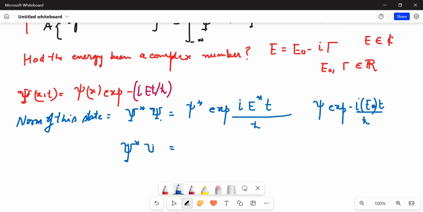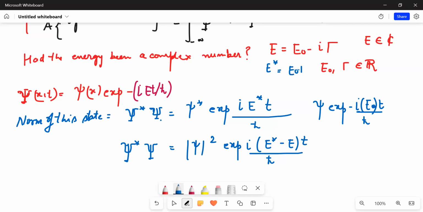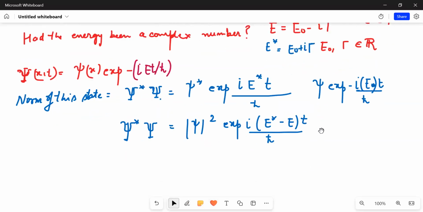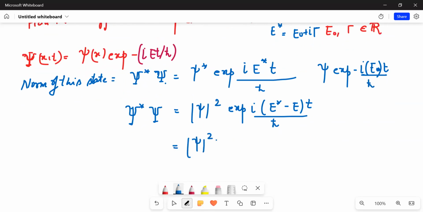The norm of the new state is psi mod whole square, and now I will have exponential of iota E star. If E is this, then E conjugate would simply be E naught plus iota gamma. So this will simply give 2 iota gamma.